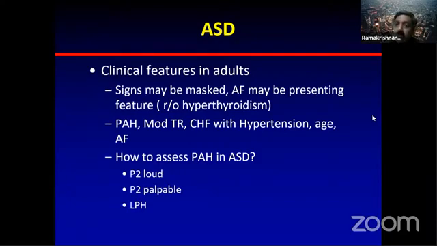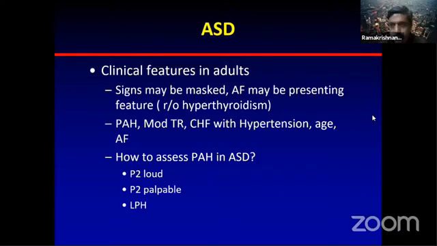So how do you diagnose PH in ASD? This is not a very simple, straightforward thing. If the patient has cyanosis and a loud P2, then most likely there is reversal of shunt, if no other causes are found. In the absence of cyanosis, how do you diagnose PH in ASD?